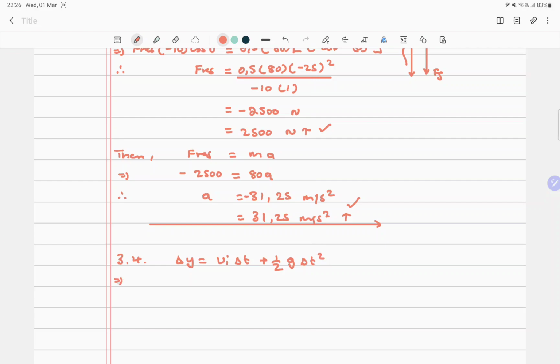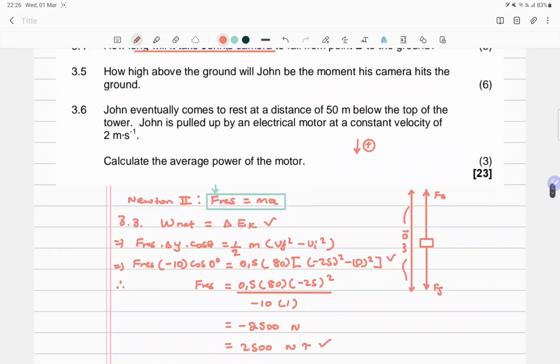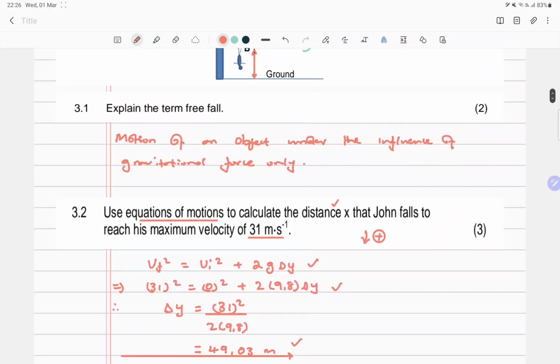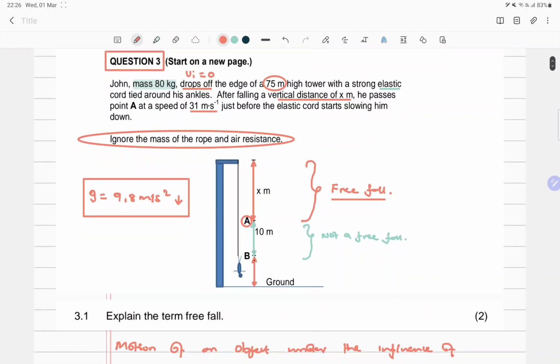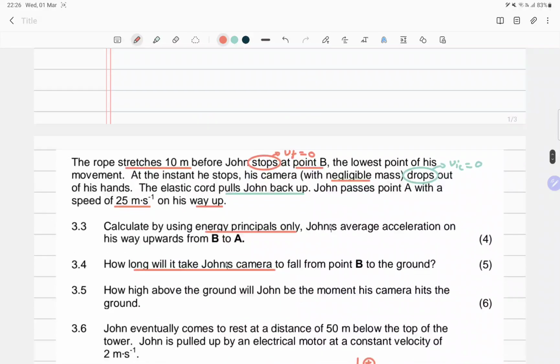Okay, so which implies, now we know that the height of the building is 75. So we already have this 49 and this 10. So we're going to subtract these two to get this height. So we want this height right here. That's what is important.